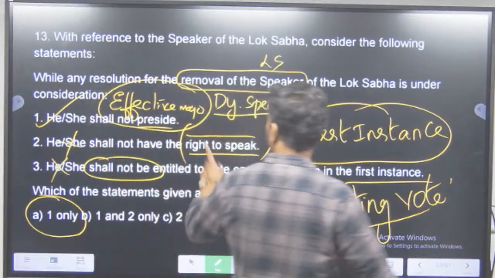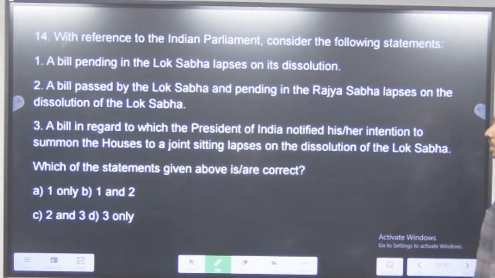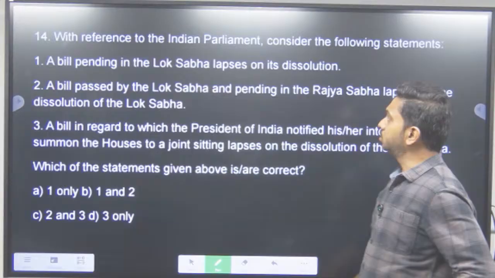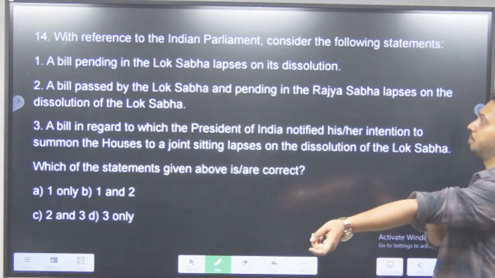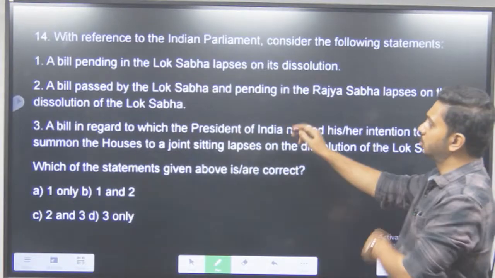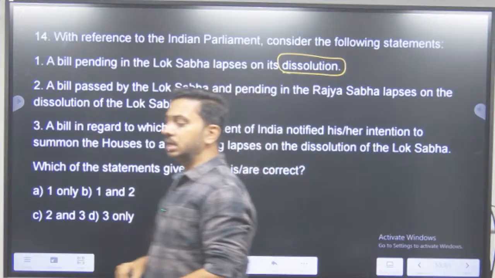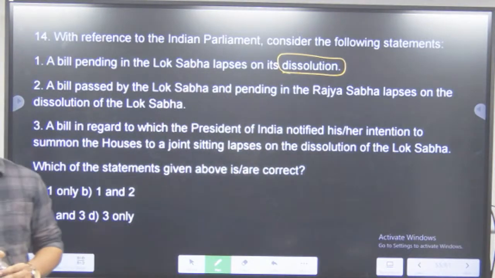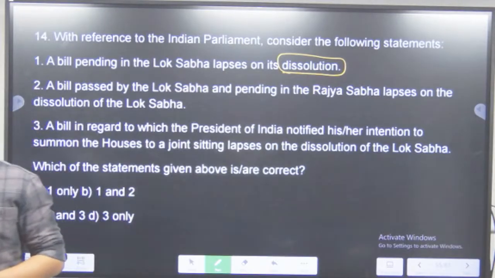So this is your question number 13. A lot of questions have been given in this 2024 paper. With reference to the Indian Parliament, consider the following statements. A bill pending in the Lok Sabha passed lapses on a dissolution. So again, another very famous question. The status of different bills with respect to dissolution.